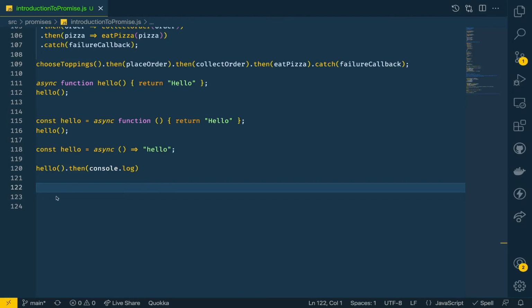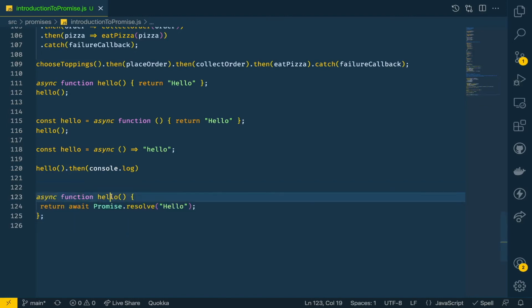So let's say we have this hello function again, and from here we are returning a promise, because we are using promise.resolve and giving a value. So basically we are wrapping hello inside a promise, and promise.resolve will return a promise which is going to be resolved for sure. It's never going to be rejected, it's just going to be resolved and it is just returning a promise.